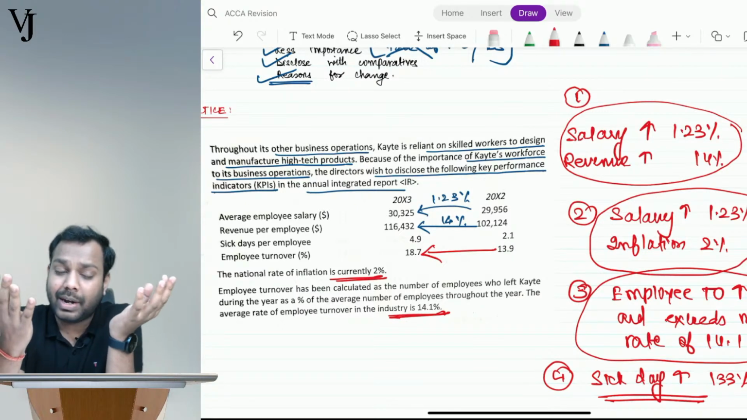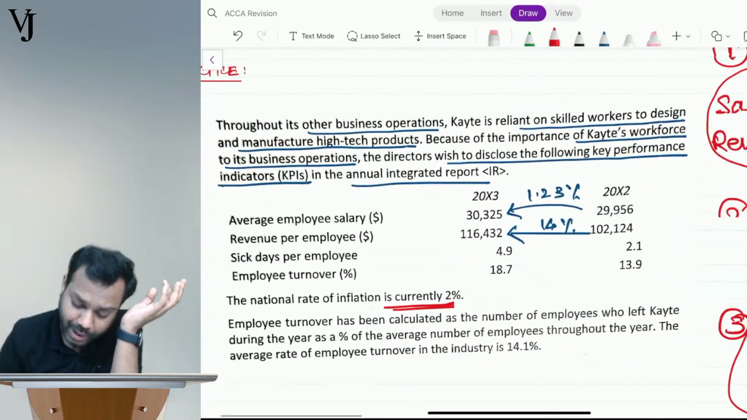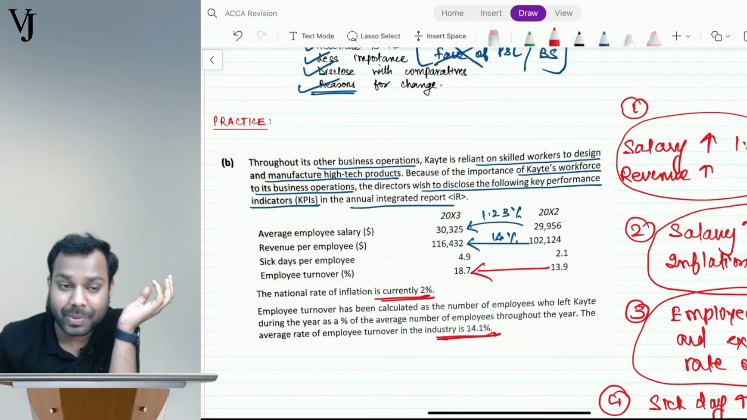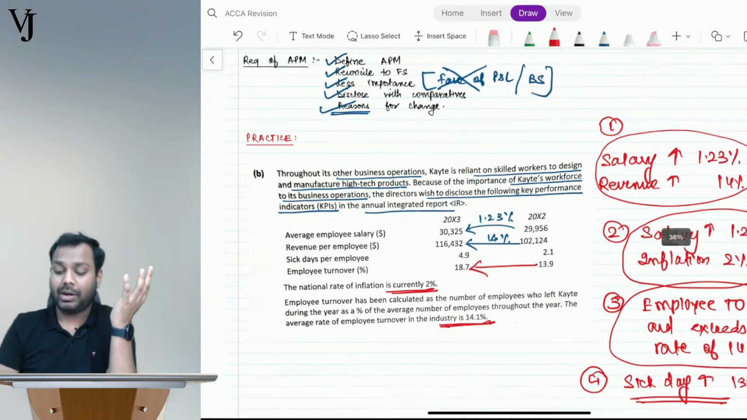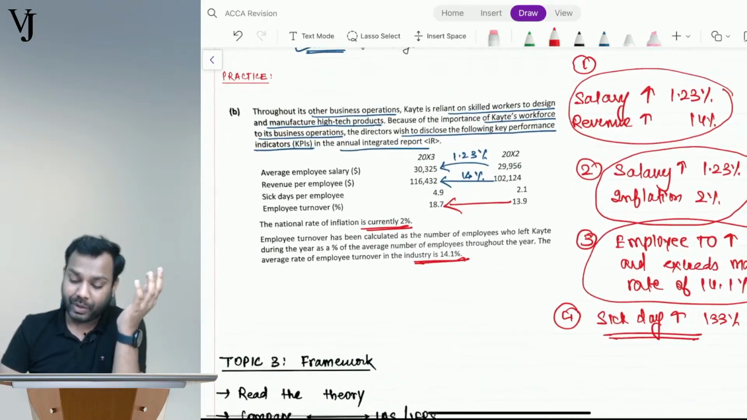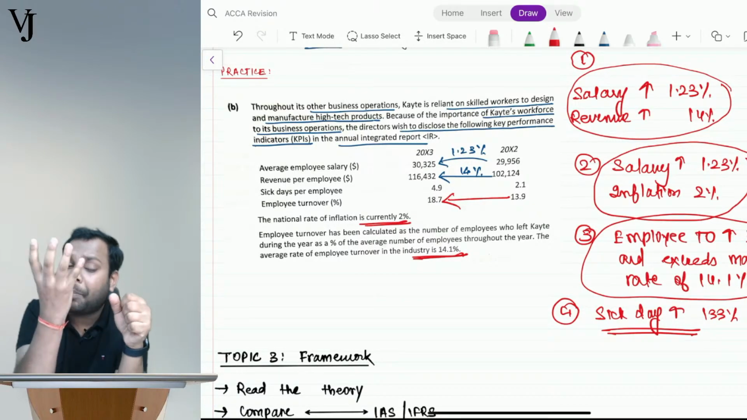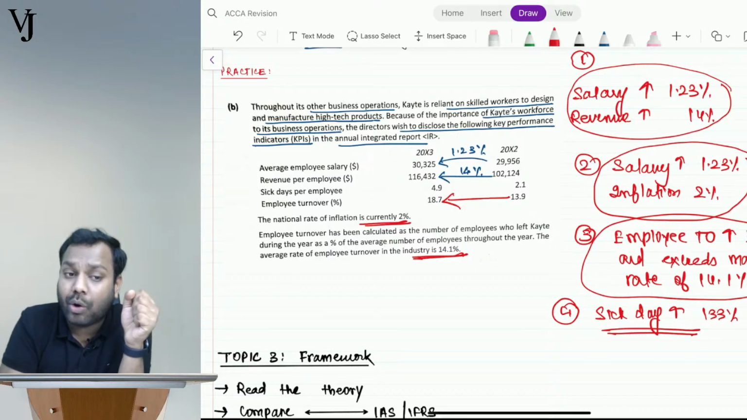This will create a dissatisfaction among the employees: your revenue per employee is increasing by 14 percentage, but you are increasing your salary by 1.23 percentage only. This will create a dissatisfaction among the employees, right? That is the first point. Second, your salary is not even matching the inflation rate. It means their purchasing power parity will fall down.